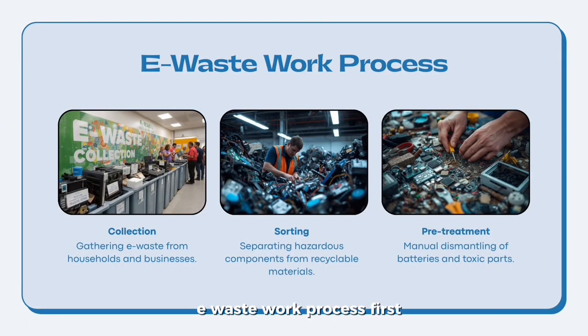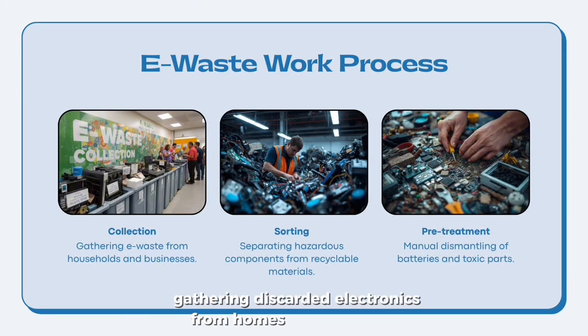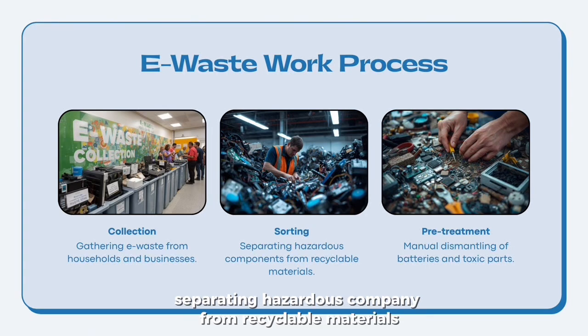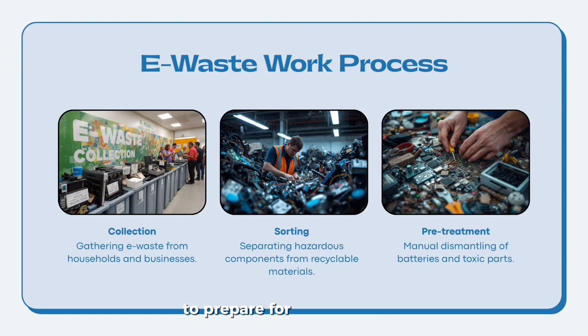E-waste work process. First, collection, gathering discarded electronics from homes and businesses. Next, sorting, separating hazardous components from recyclable materials. Finally, pre-treatment, manually dismantling batteries and toxic parts to prepare for safe processing.